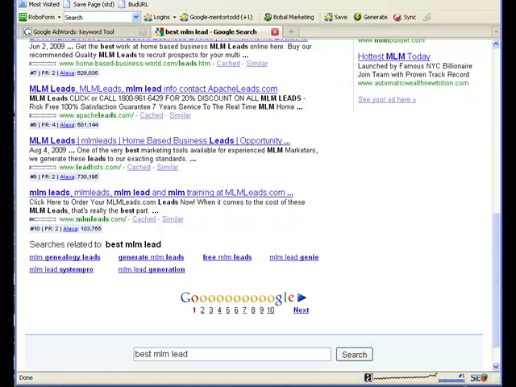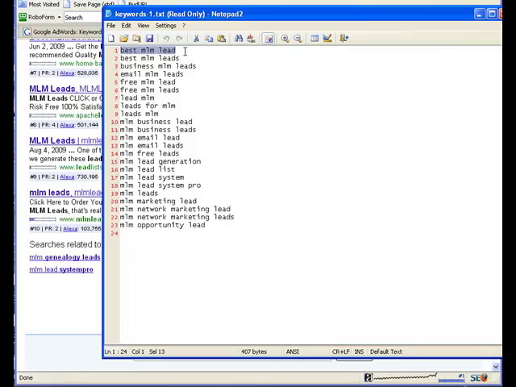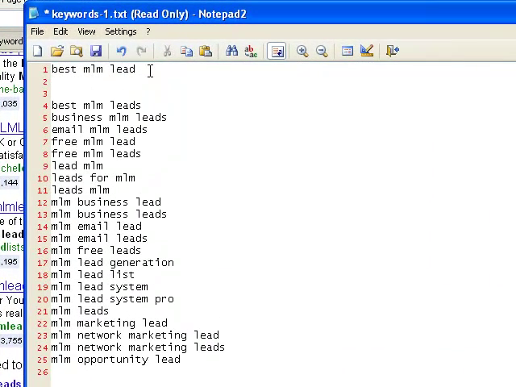No doubt. I'll bring up my keyword here, and best MLM lead is going to be my primary keyword that I will write an article around. Now, we already know that best MLM lead is searched more than 1,000 times. We already know that it's got a competition of less than 3. What I need is some more ideas for an article, best MLM lead. And there's several ways that you can go and research ideas for an article.